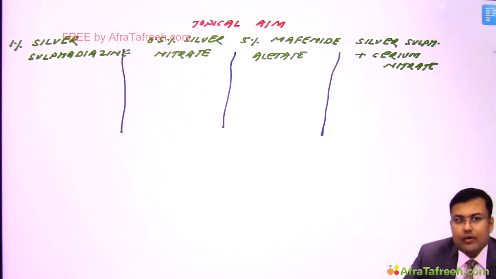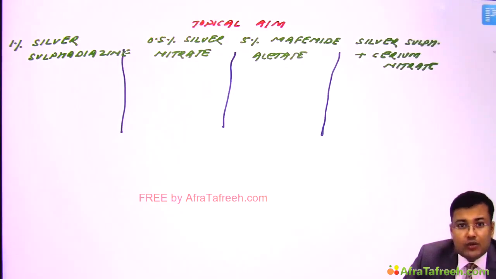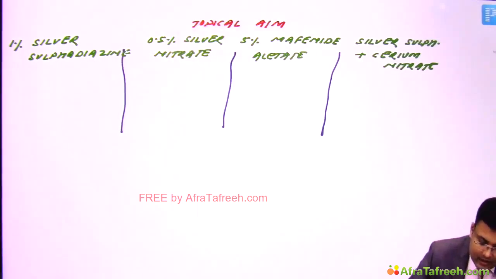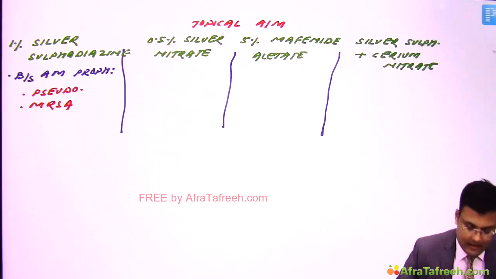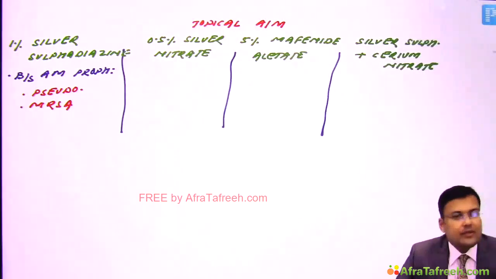It provides broad spectrum antimicrobial prophylaxis against Pseudomonas and MRSA, right? Simple. What is the use of 0.5% silver nitrate?